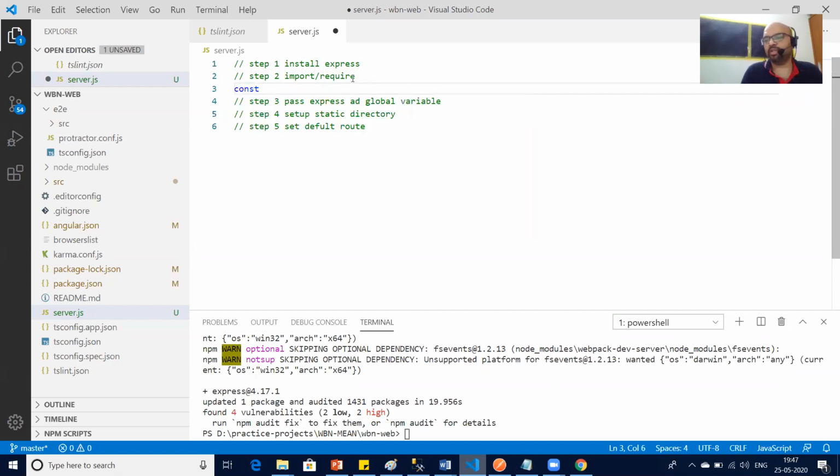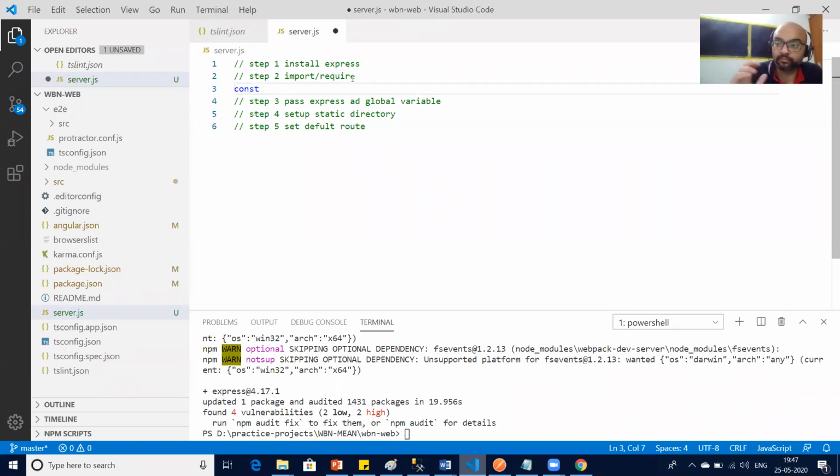Okay. So let's do step 2, where I say const. Constant means which is not going to change once you initialize. It will not be like a variable where dynamically you can change the value. Whatever you store at the first time, it will be there like that. So for all the global packages, we basically use const.